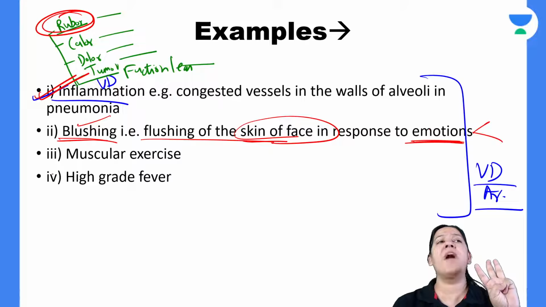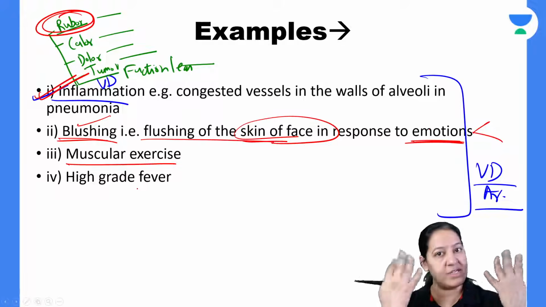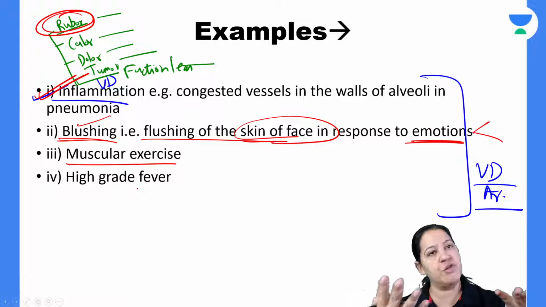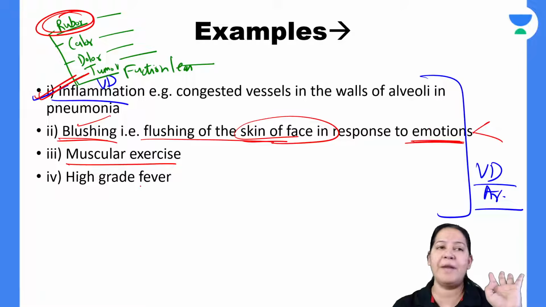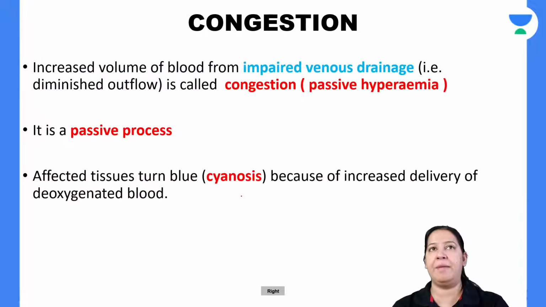The third example of hyperemia is muscular exercise. Whenever we do extensive exercise, we turn red in color because of vasodilatation of arteries of the complete body, and again in high grade fever. So these are the 4 examples of hyperemia. I'm not interested in teaching you hyperemia in detail. Congestion is more important, which is there in your syllabus.